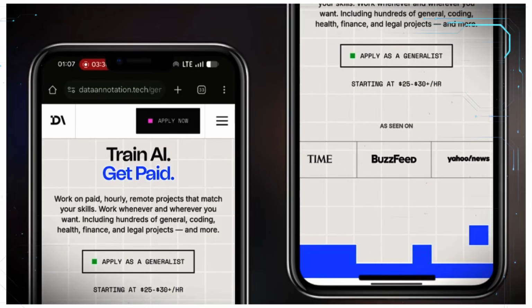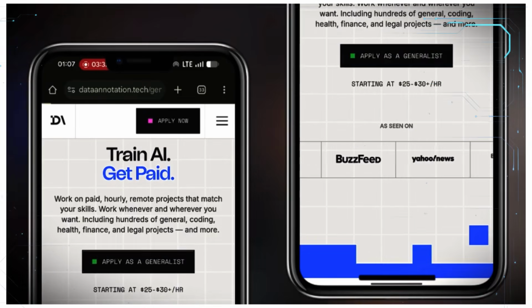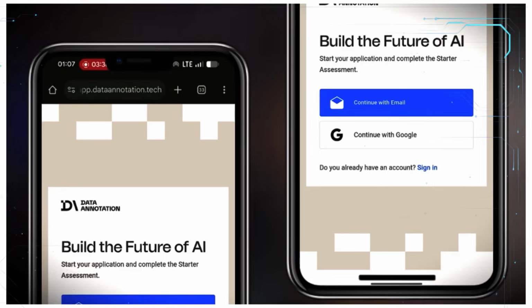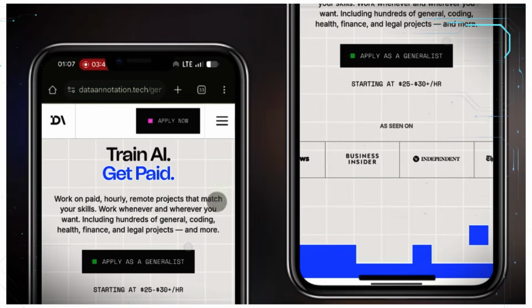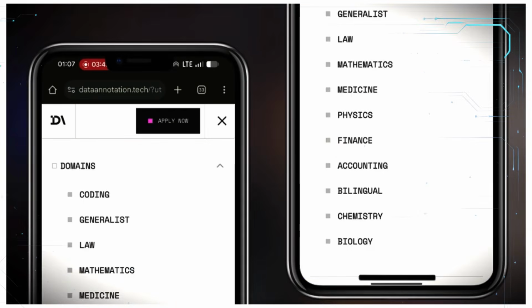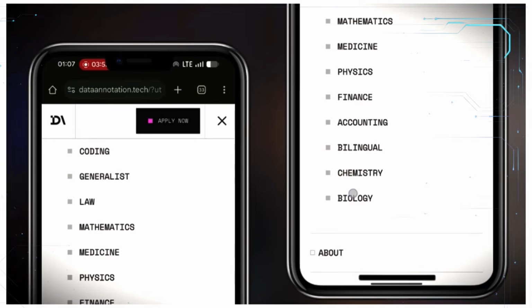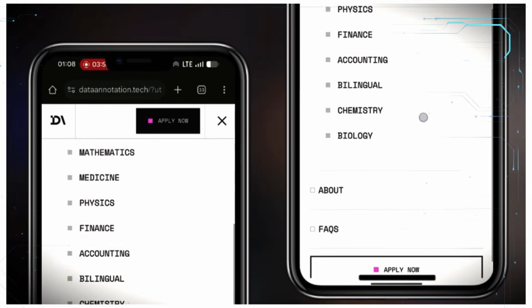So if you want to apply, you can simply click on this apply as a generalist, and it's going to take you to the next page where you have to put your email and the whole lot of that. I'll show you how to do that, but let us check the other skills that are available on this platform. So if you're into law, you can also apply here for law. If you're into mathematics, you can apply here. If you're in medicine, physics, finance, accounting, bilingual, chemistry, and biology, these are basically what you can apply for on